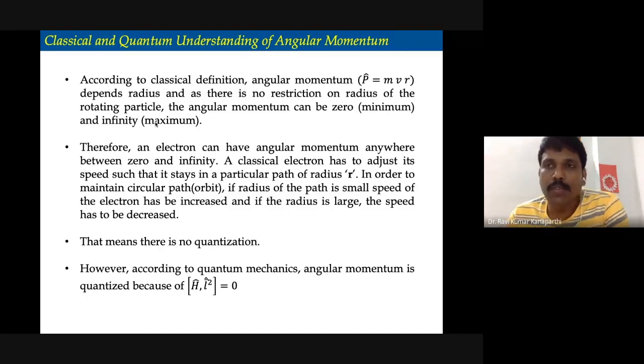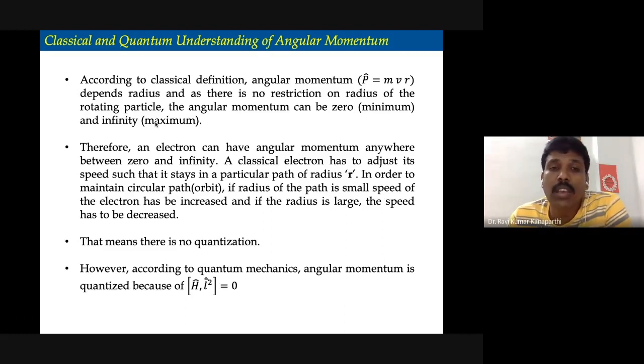But here what we found is that the angular momentum can be 0. For L equal to 0, the angular momentum is going to be 0. That is not actually envisaged by the Bohr-Sommerfeld theory. So this concept is totally different from the classical picture.